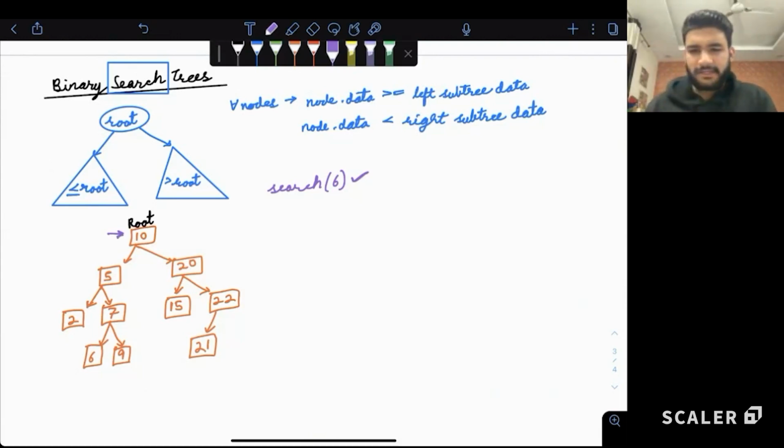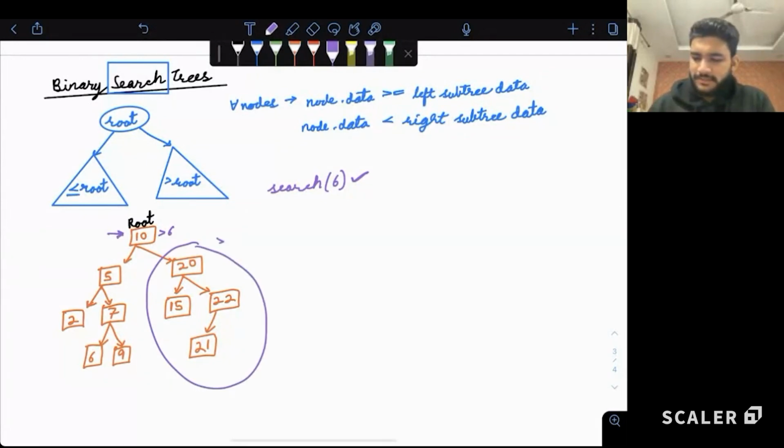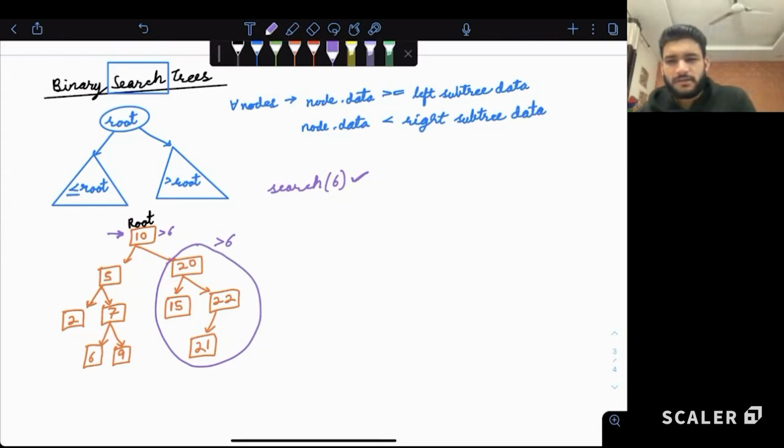We start from 10. Since 10 is greater than 6, can we say all the right subtree elements will also be greater than 6 because the current node is greater than 6? So is there any use going in the right side? No, we can just skip it. So we'll come to the left subtree. Making sense?